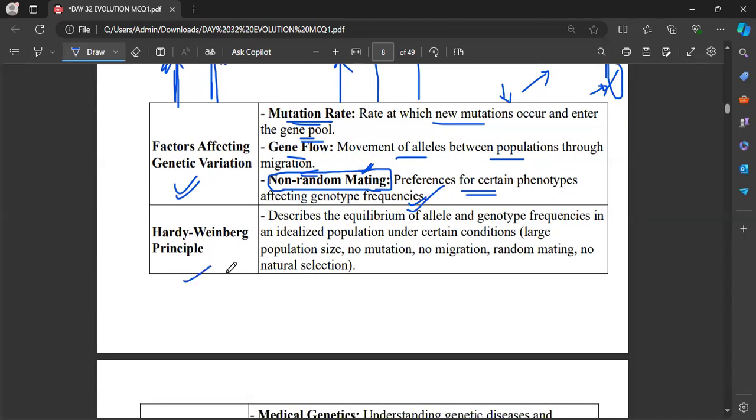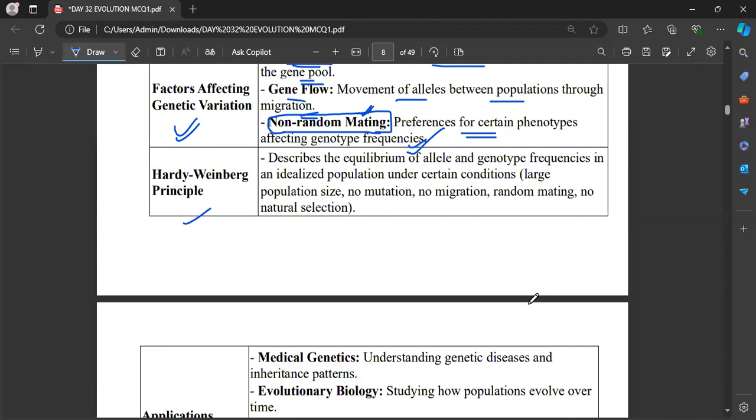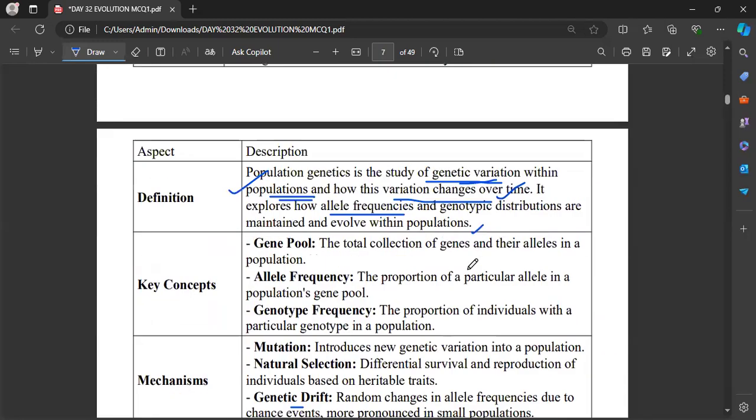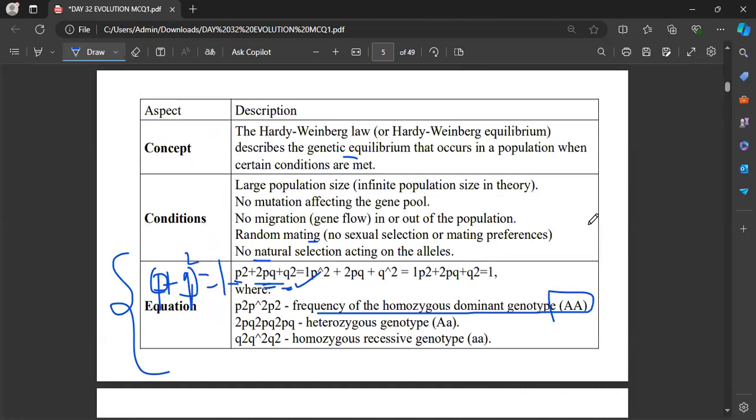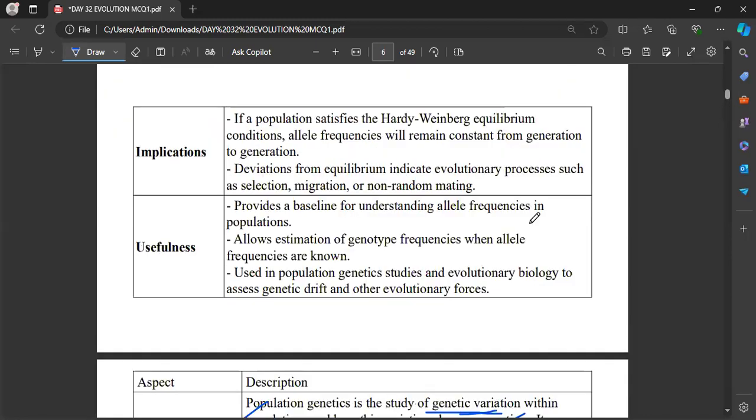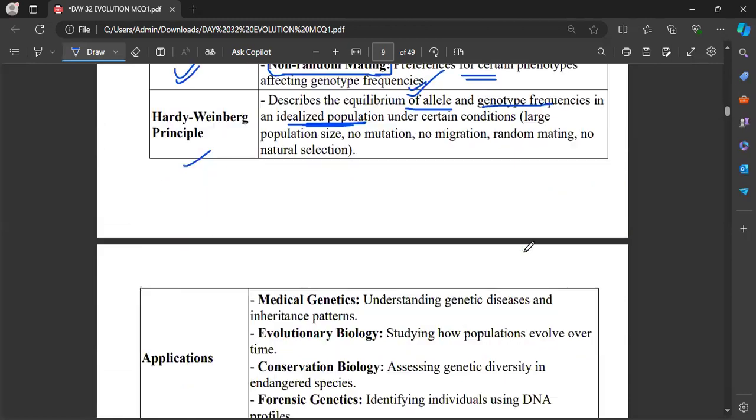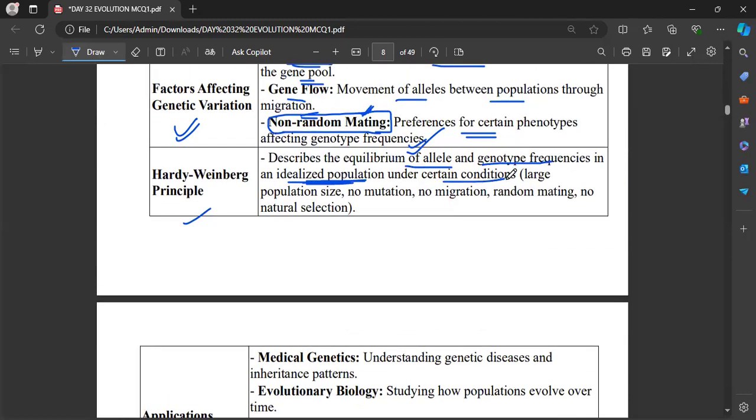Once again, the Hardy-Weinberg equilibrium also has an important area in population genetics. It describes the equilibrium of allele and genotype frequencies in an idealized population. And what does idealized population mean? If it has these conditions, that is what an ideal condition is. Only under this ideal condition is the Hardy-Weinberg equilibrium applicable. You have to make a note of these conditions.